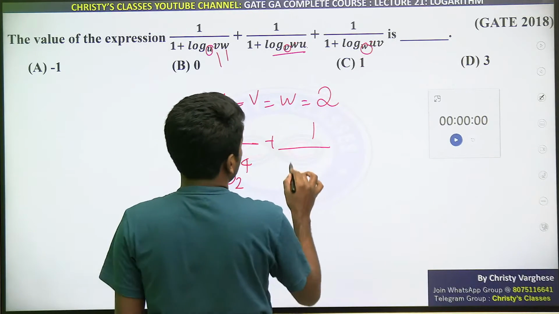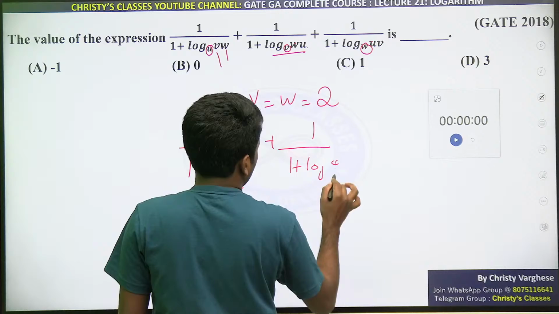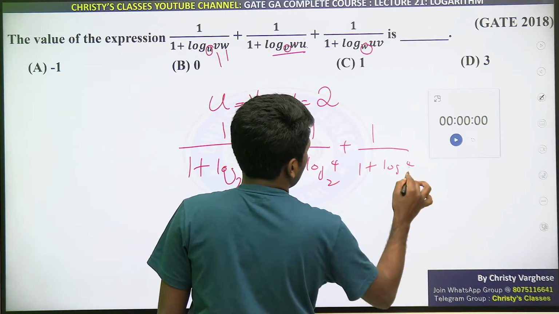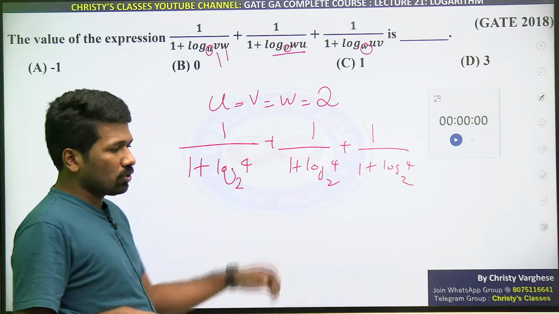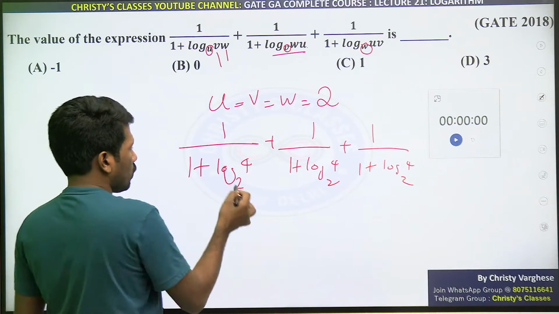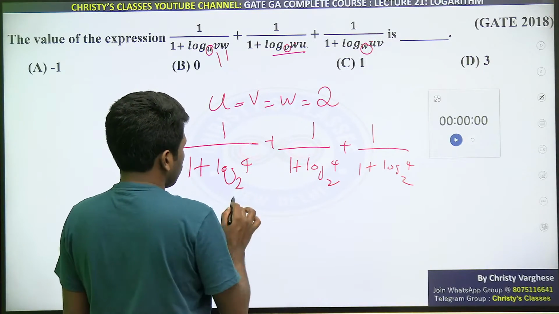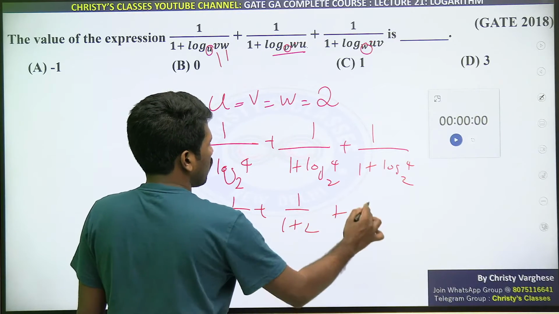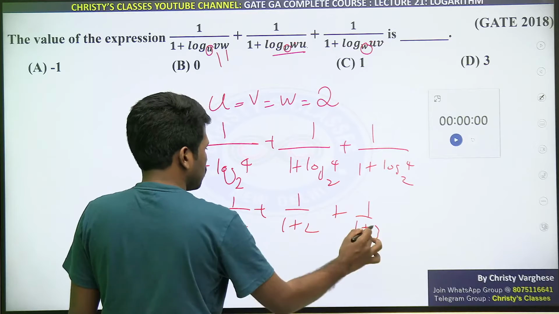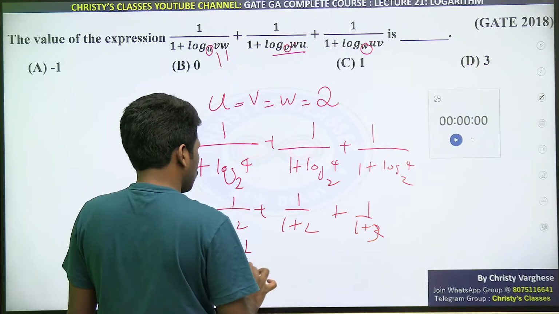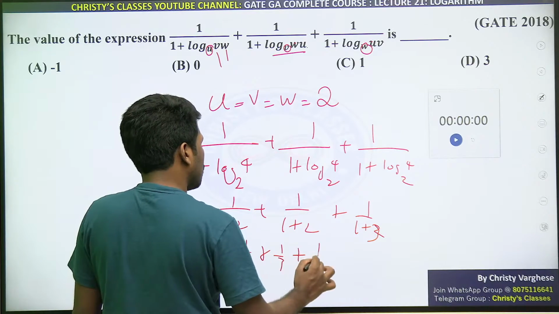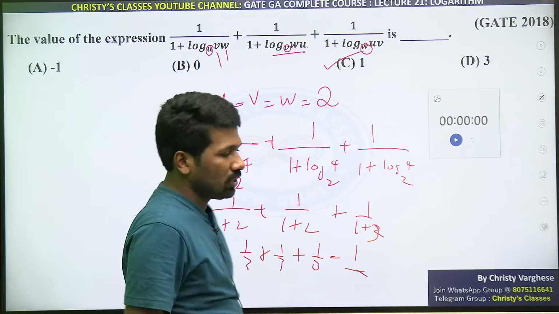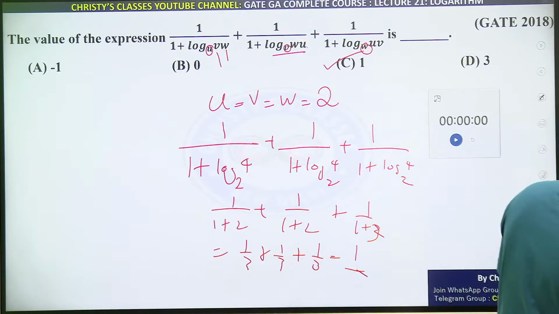So I can write just 1 plus log 4 to the base 2 again plus 1 plus log 4 to the base 2. What is 4 to the base 2? 2 raised to 2 is 4. So 4 to the base 2 is 2 itself. So 1 by 1 plus 2 plus 1 by 1 plus 2 plus 1 by 1 plus 2. That is 1 by 3 plus 1 by 3 plus 1 by 3. 1 by 3 plus 1 by 3 plus 1 by 3 is 1. So option C is the answer.